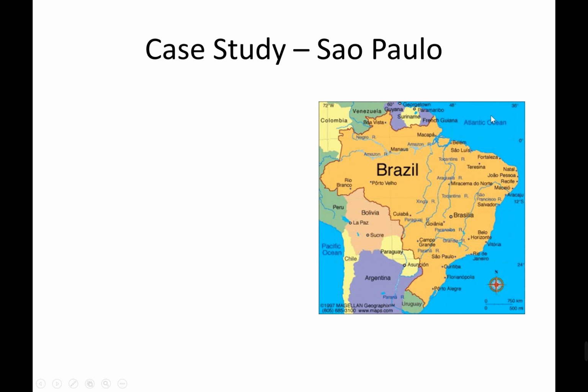So Sao Paulo is one of the richest cities in Brazil, and as a result, it attracts a huge amount of migration from rural parts of the country. So it's a city of currently 12 million people, and actually I just noticed in your notes I haven't updated those, and I've written 11 million. Now, it won't really matter in an exam situation, but if you think about it. So this is on page 66 of your notes, change 11 million to 12 million.